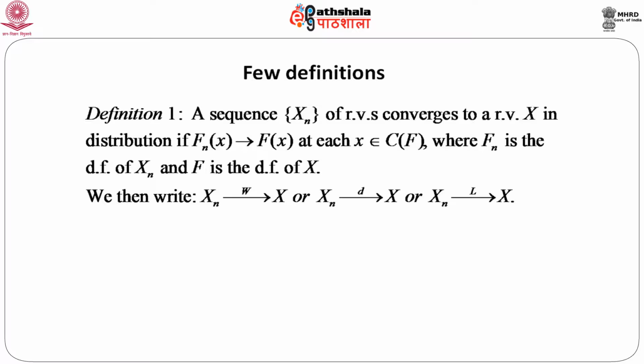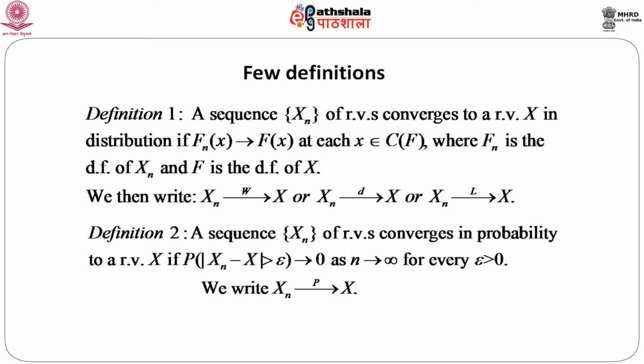And that's where we get the second type of convergence, which is defined as: a sequence X n of random variables converges in probability to a random variable X if the probability of the modulus of the difference X n minus X being greater than epsilon goes to 0 as n goes to infinity, for every epsilon greater than 0.